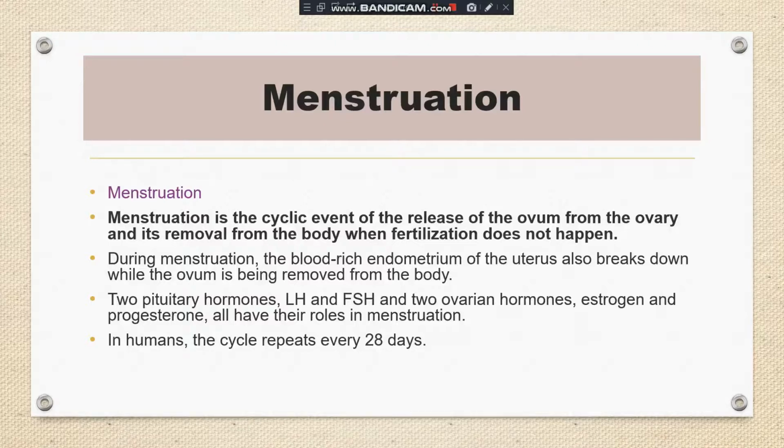The function of the fallopian tube is that here the fertilization occurs, means it is the site of fertilization. Then there is the uterus. The uterus is a sac-like structure, and in the uterus the development of the embryo takes place. Okay, till the childbirth, the development of the embryo or fetus takes place in the uterus. Then the vagina is an organ which receives the sperm.